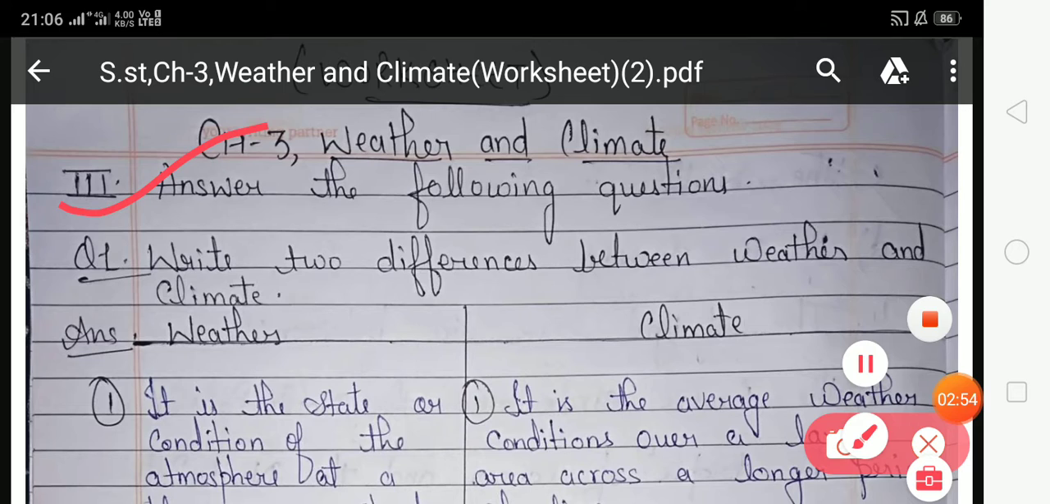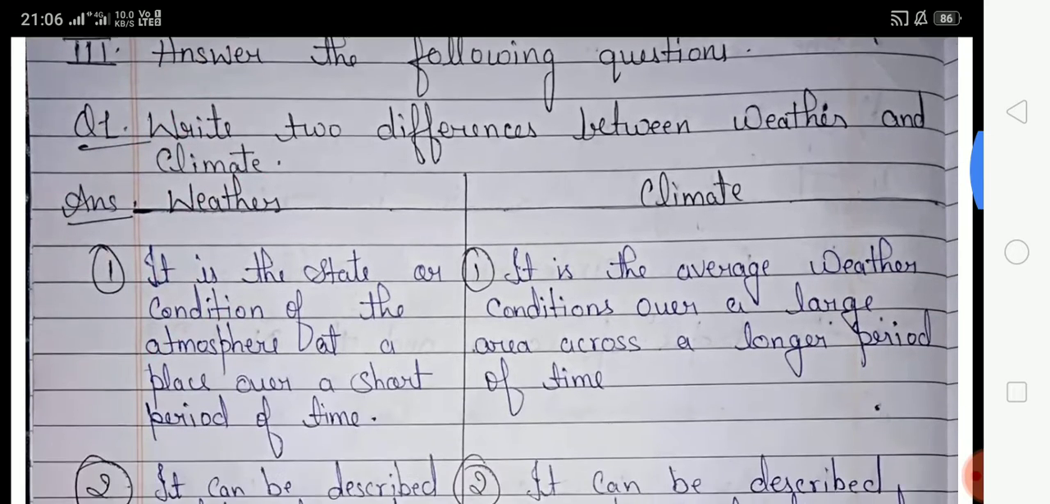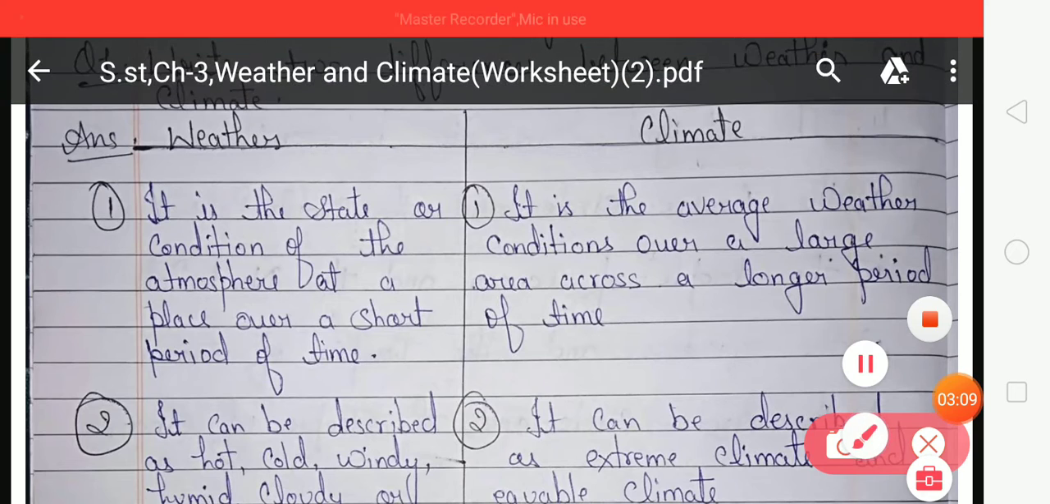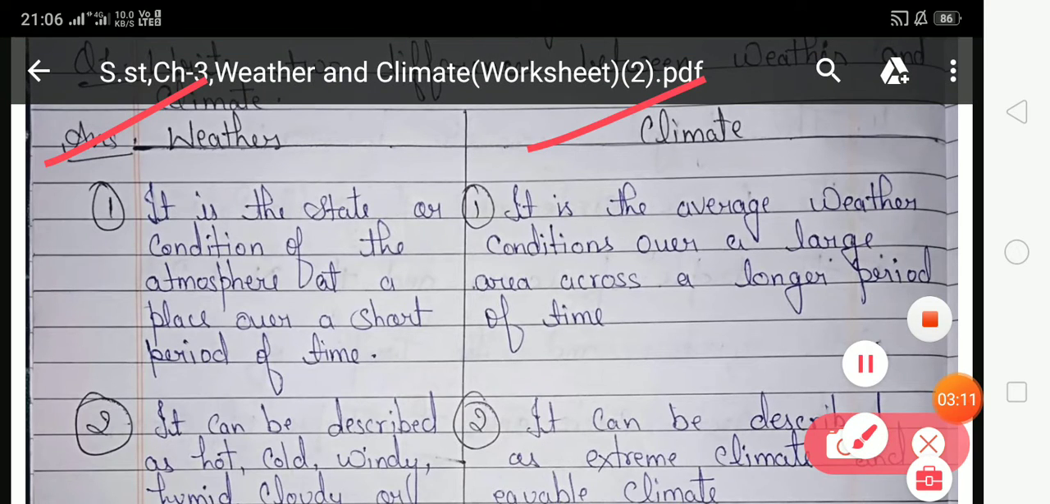Answer the following questions. So students, in this exercise you have to give answers according to the given question. Your question number 1: write two differences between weather and climate. In this question you have to write the two differences between weather and climate. So look at this, weather and climate.